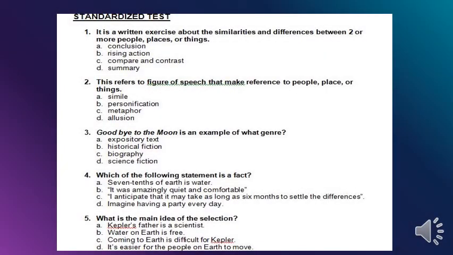Look at the standardized test. Number one: it is a written exercise about the similarities and differences between two or more people, places, or things. We talk about the similarities and the differences if we are comparing and contrasting. So, compare and contrast.